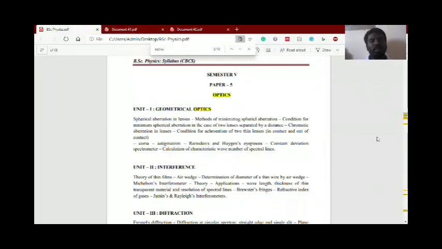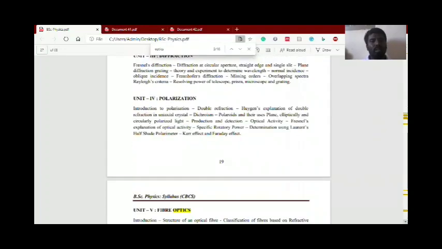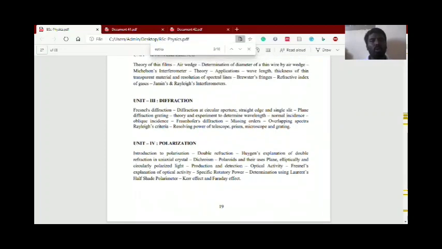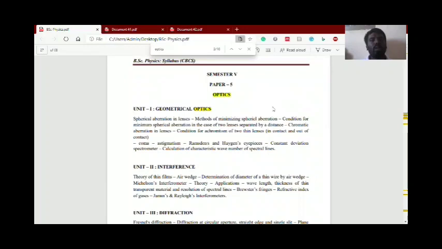Here, for the third year, I'm going to take the class for the 5th semester. The topic is optics, 5th paper. First of all, we have to know about optics. Optics is subdivided into 5 units: geometrical optics, interference, diffraction, the 4th unit is polarization, and the 5th and final unit is fiber optics.